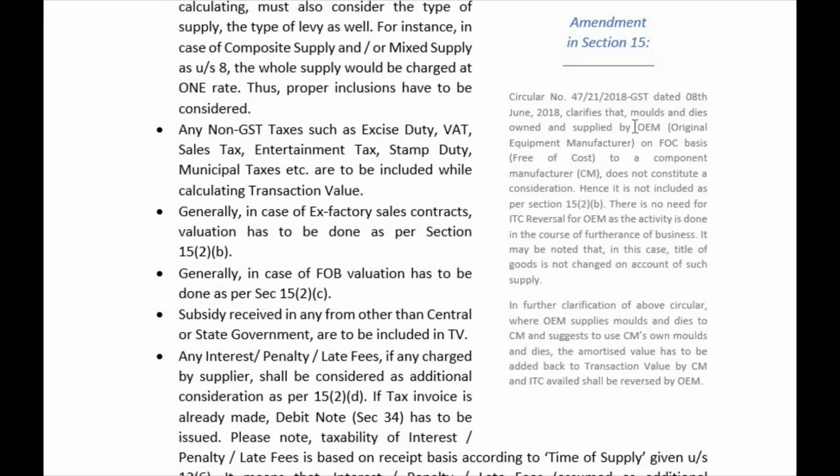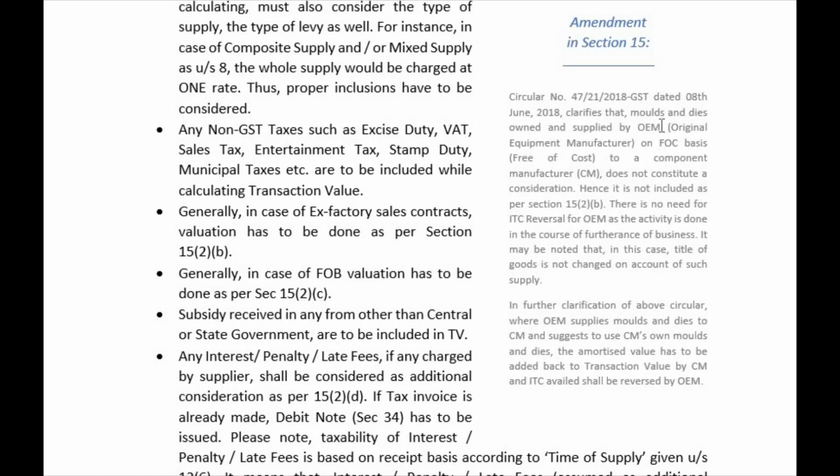Then if they have taken input tax credit, for this supply, do they have to reverse their ITC? No, the answer is no. It is because we do not consider this as a supply.